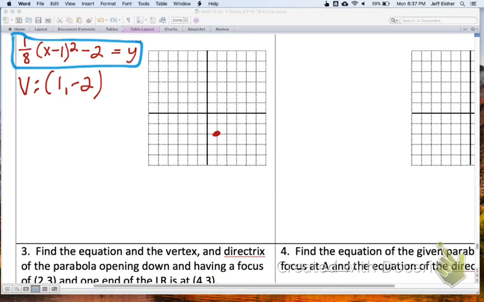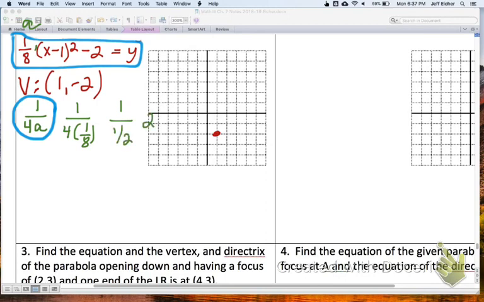Let's see, we need the p value. Does anyone know the formula? Anyone? No one's saying anything. It's 1 over 4a. That's a really, really important formula. That is going to tell us how far away the focus and directrix are. So 1 over 4a. Our a value is this guy right here, 1/8. So we have 1 over 4 times an eighth. 1 over 4 times the eighth would be 2. So our p value is 2.